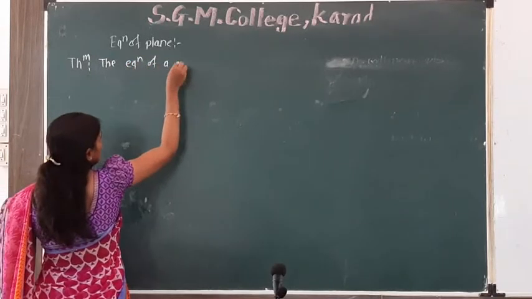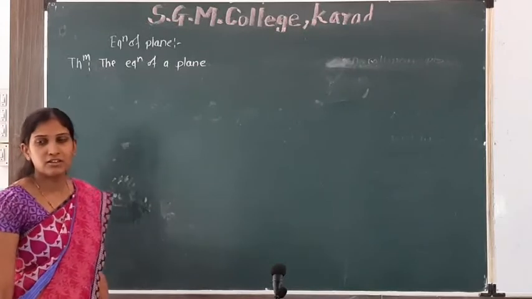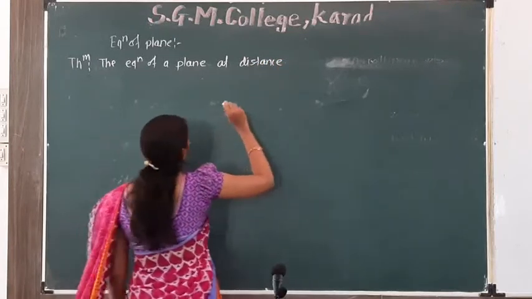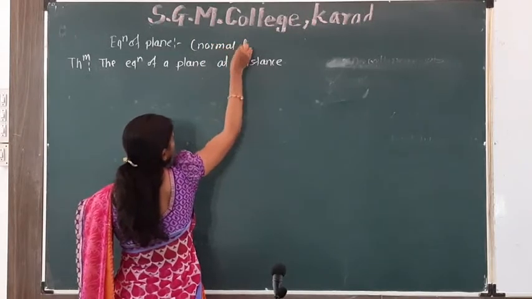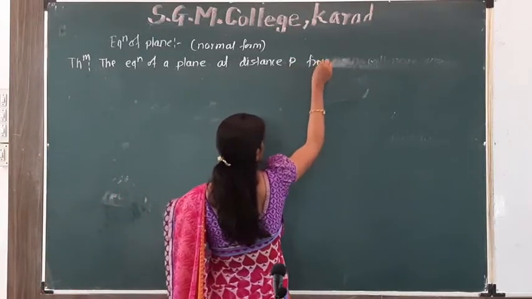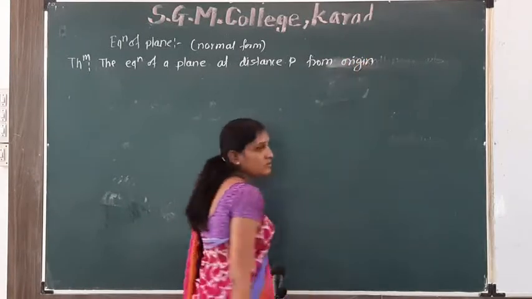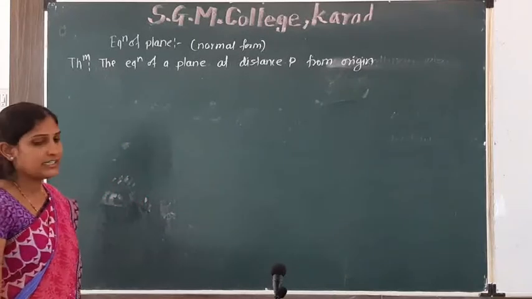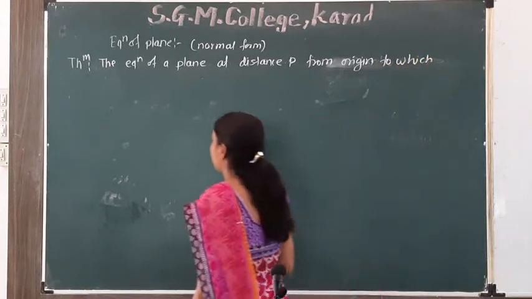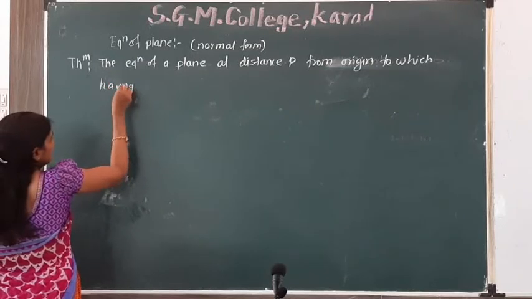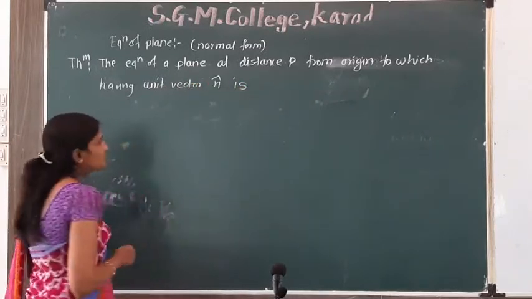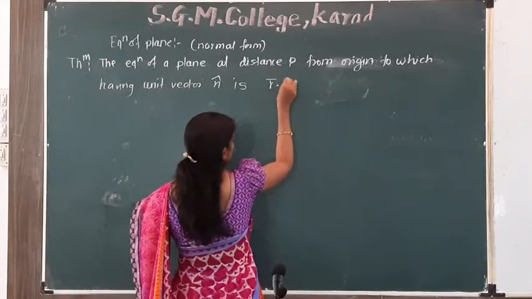The equation of a plane at a distance p from origin and having unit vector n cap normal to it is R bar dot n cap is equal to P.